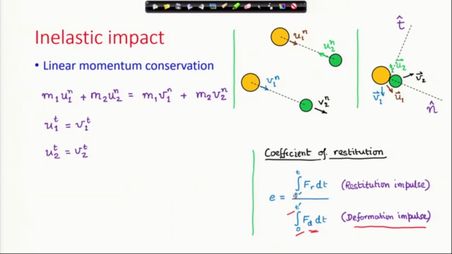Similarly, now from t prime to t, when the particles have started separating out, it is called the restitution phase. There the force between the two particles is Fr. Therefore, the impulse during the restitution phase is from t prime to t, where T is the total time of contact. If you calculate the impulse of the restitution force, that integral sits in the numerator, and this ratio is called the coefficient of restitution, and that can be shown to be